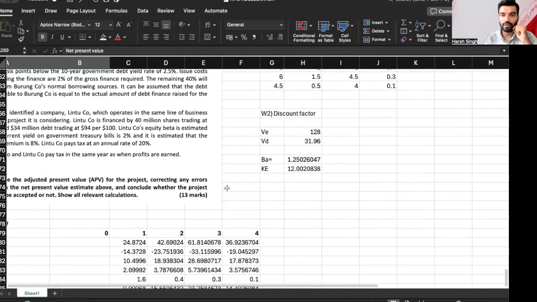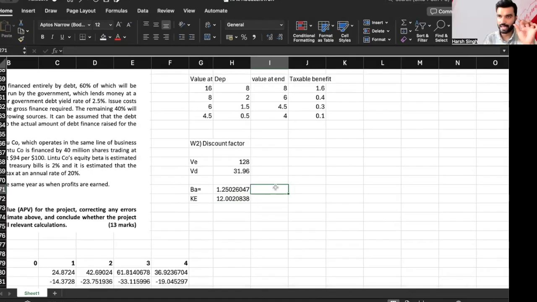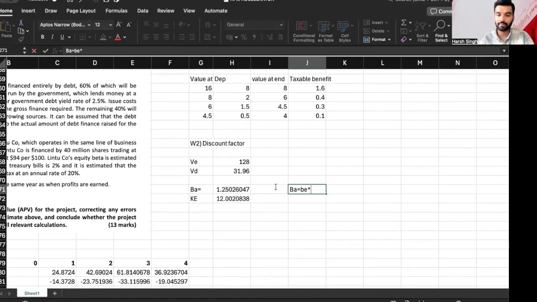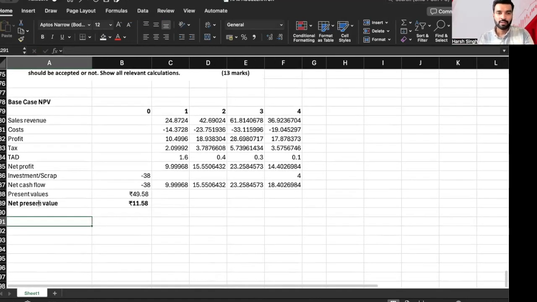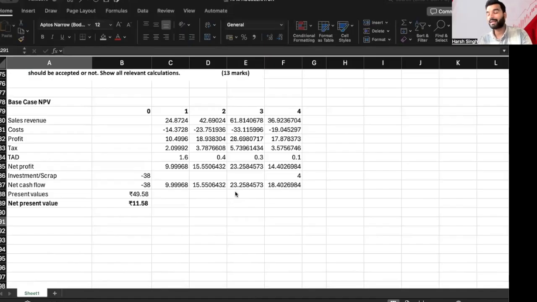Okay. So if I talk about this formula, this is the only formula that I have used. What is the formula over here? Beta asset is equal to beta equity multiplied by value of equity upon value of equity plus value of debt bracket 1 minus tax. Okay, this is something that we will discuss in the further classes as well when it comes to the risk adjusted WACC and all that topic. We'll talk about this topic at that time. For the time being, it might not have been discussed with you, or if you have not studied the FM part that effectively, then this might be something new for you.